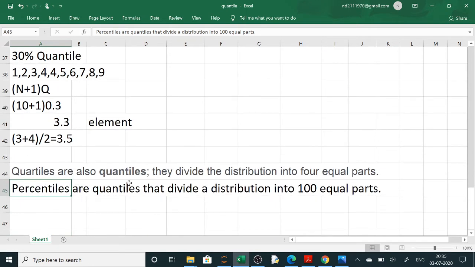So quartiles are also quantiles, and they divide the distribution into 4 equal parts, and percentiles are also quantiles, and they divide the distribution into 100 equal parts. Like percentage and percentile, you all know the difference. Percentage means out of 100. Suppose in a class 40 students are there, and all have got an equal distribution of marks. Some have got 100, some 99, and so on. Now out of 100, how much they have got? That will be percentage.